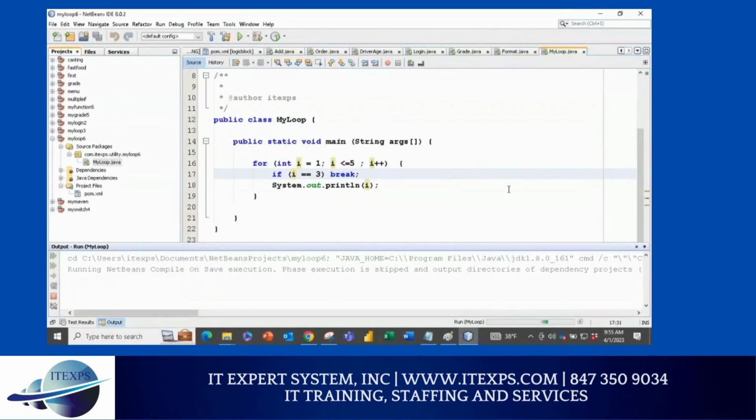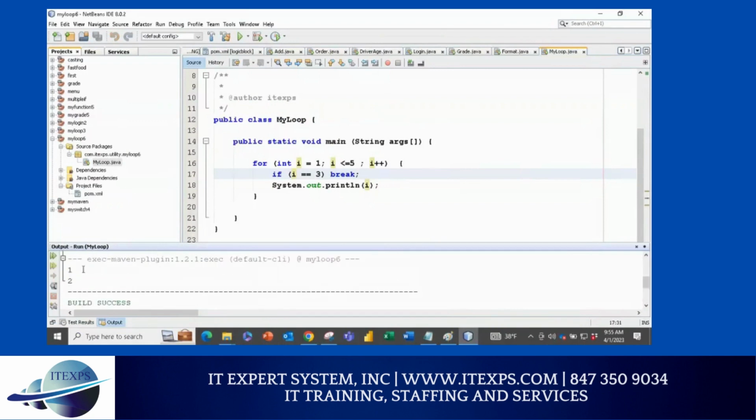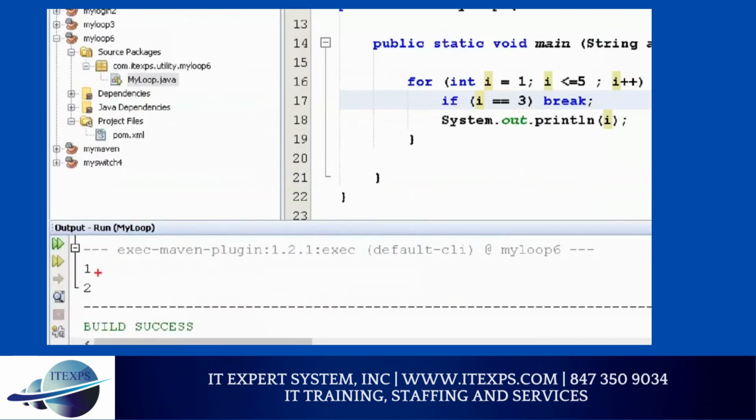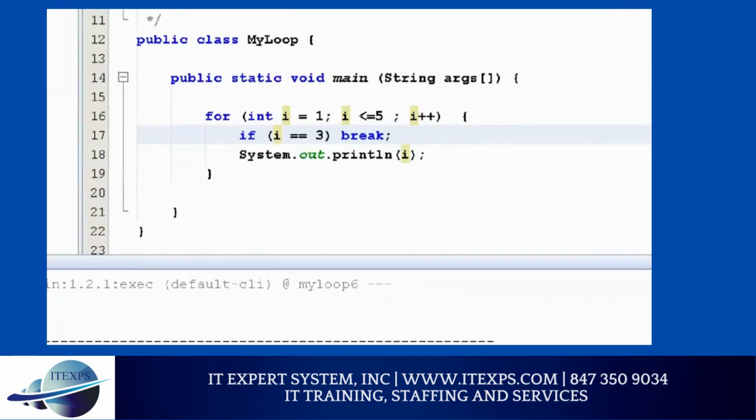So you can see now the loop will stop at 1, 2, and 3. Do you agree? Why? Because as soon as it becomes 3, you are breaking, so you are not printing 3 also. Question, concerns, doubt? Are you guys getting the result or no?